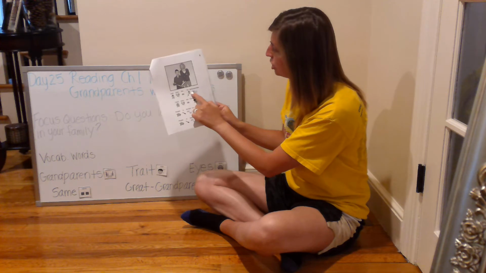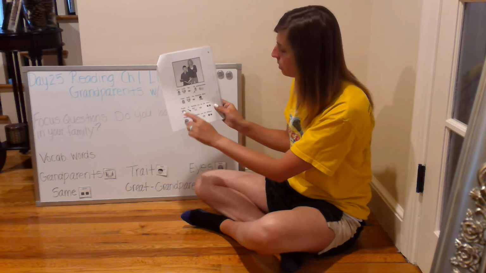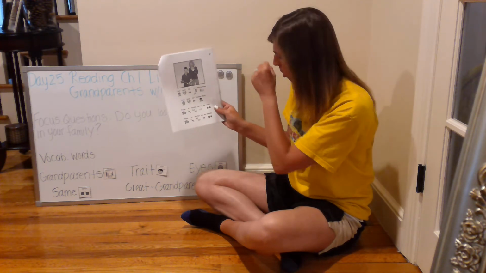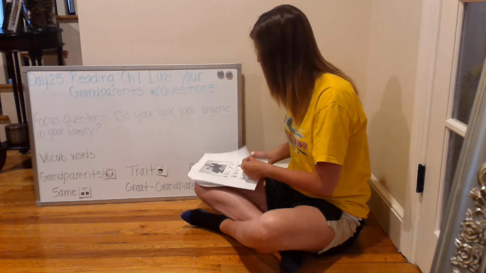Josh looks like his great-grandpa. Claire looks like Grandma Barb. People and families can be the same, and people and families can be different.